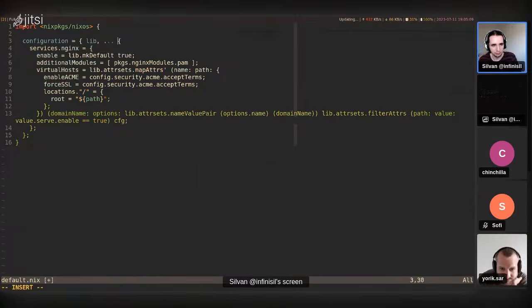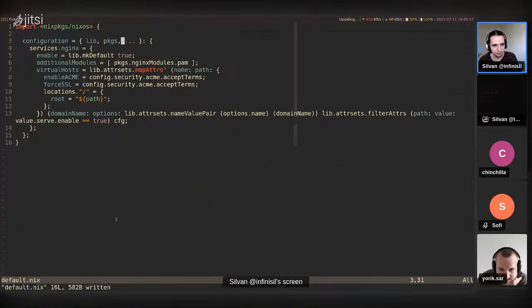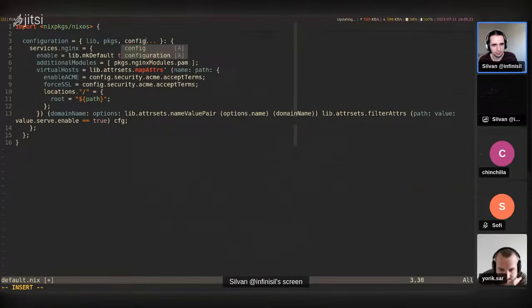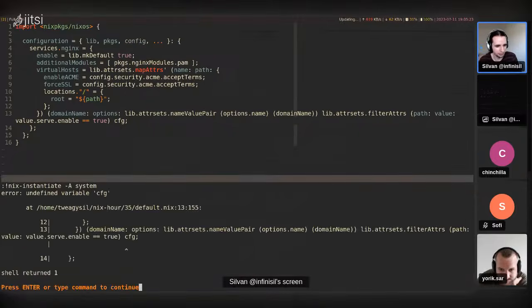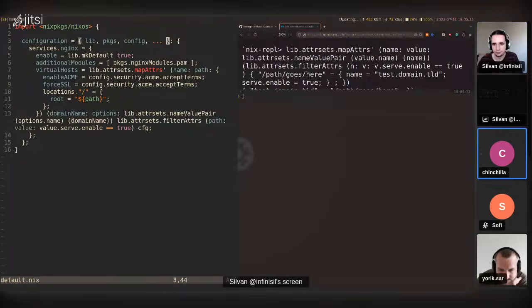So we have lib, which we need to have in scope. I'm going to convert the attribute set to a function. And we need packages. We need config, all of the module arguments. Right, and then we have cfg. I guess cfg was the output of the module, config.